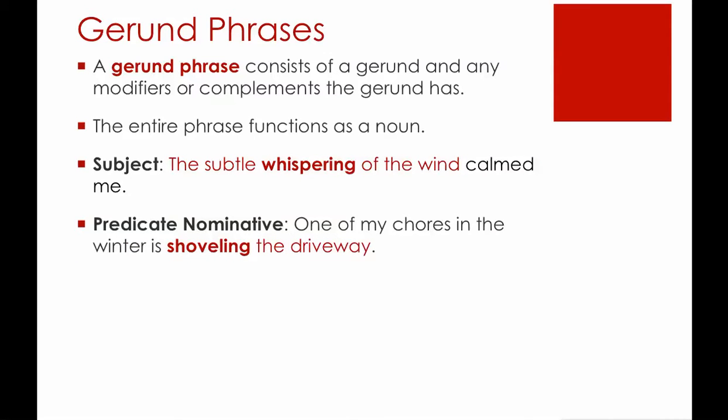Predicate nominative. One of my chores in the winter is shoveling the driveway. In this sentence, shoveling is functioning as a noun. It's the gerund. The driveway completes the meaning of that gerund. So shoveling the driveway is the gerund phrase. This entire phrase is functioning as a predicate nominative because it comes back and renames or identifies the subject of the sentence, which is one.